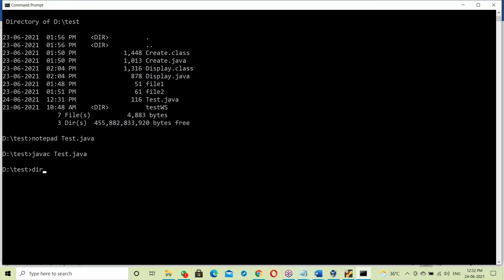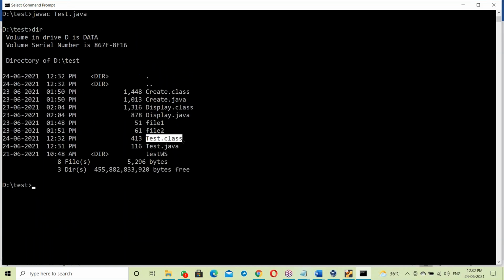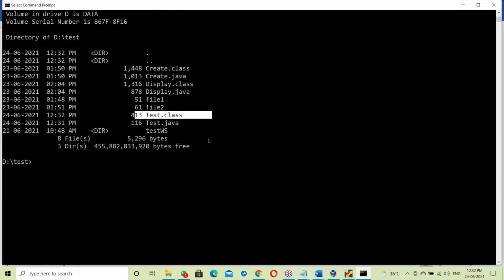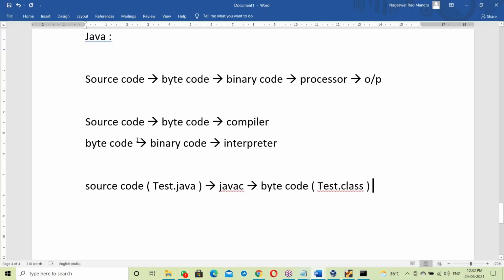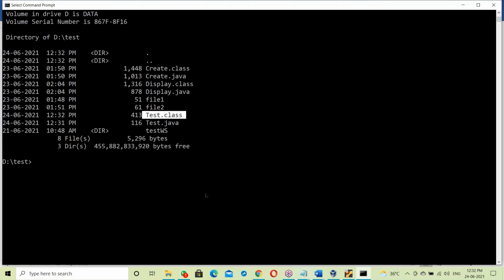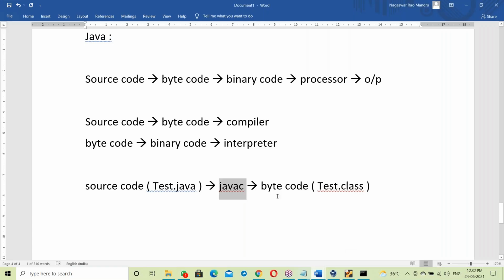It compiled with no errors. Check it here: the test.class file was generated at 12:32 p.m. Test.class is a bytecode file. Test.java is the source, test.class is the bytecode. So test.java is taken by the javac compiler, which generates the test.class file. The result is test.class.